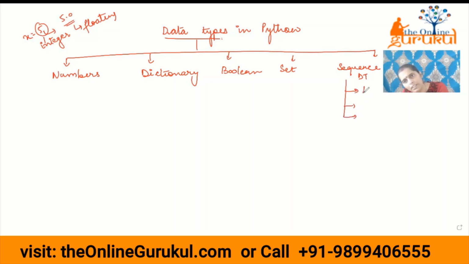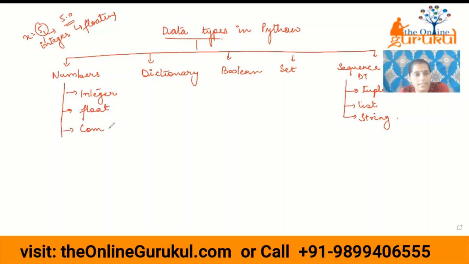One is tuple, other is list, and the third one is string. These are three different chapters in your Python. I will give you an overview about all these data types today, and we will discuss them in brief in different chapters. Under numbers comes integer, float, and there is one more data type, that is complex.